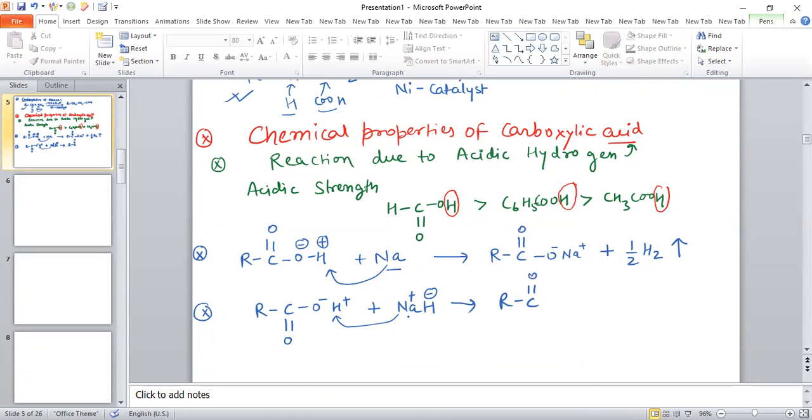So metal as well as metal hydride both will liberate hydrogen gas. In this way you can see H2 gas is liberated when the carboxylic acid reacts with metal, and also with metal hydride.